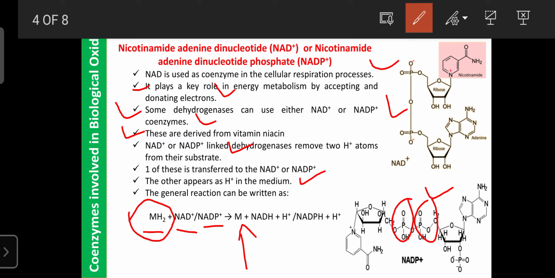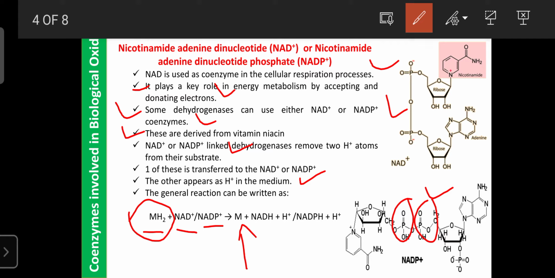When dehydrogenase enzymes catalyze the oxidation reactions in the presence of the coenzyme NAD or NADP, the enzyme removes two hydrogen atoms.